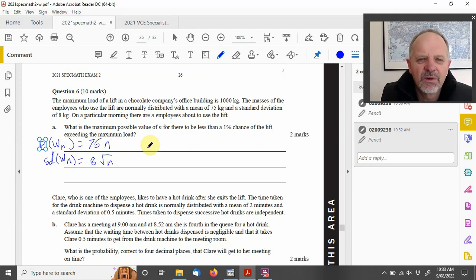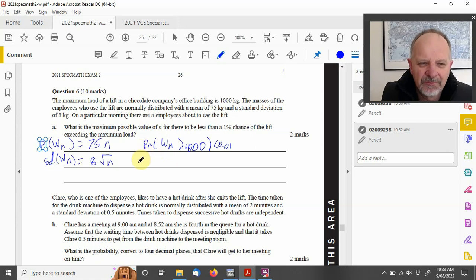So what do we want? We want the maximum possible value for n, for there to be less than a one percent chance the lift will exceed the maximum load. So the probability of the weight of the n employees exceeding the maximum load of 1,000 we want to be less than 0.01, 1%.